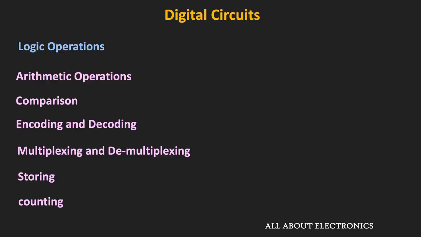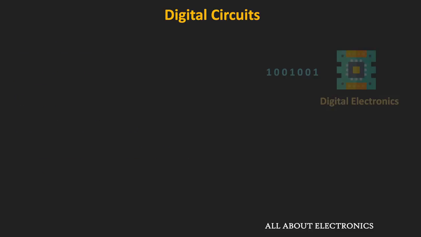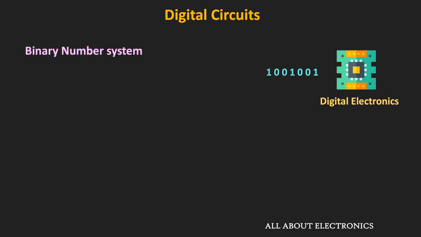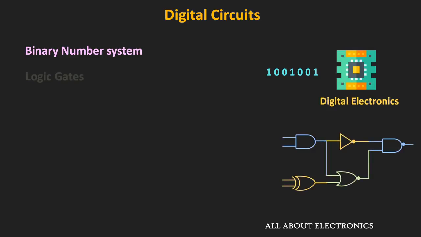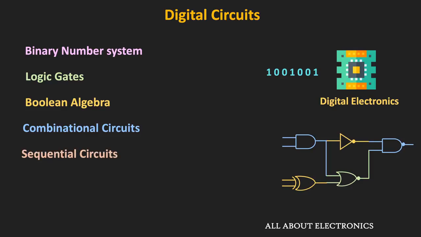Alright, so now let us see the sequence in which we will study all these topics. Since the digital circuit deals with binary inputs, first of all we will start with the binary number system and the binary codes. Then after, we will learn different logic gates and we will see how the output of the logic gates can be expressed using the Boolean expression. And we will also learn a little bit about Boolean algebra. And we will see how, using Boolean algebra and other techniques, we can minimize the logic functions. And after that, we will learn different combinational and sequential circuits which we have discussed earlier. And after that, we will also learn about the different logic families.